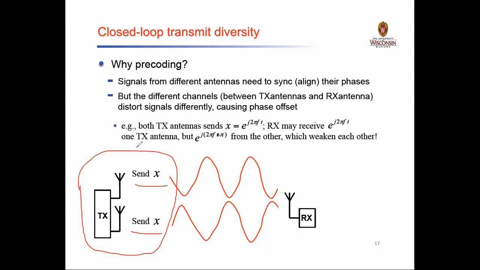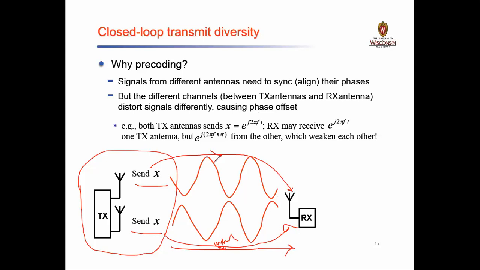The second point is the different channels between the transmitter and the receiving antenna distort the signal differently, causing the phase offset. It is obvious because you have the wireless channel, and in the wireless channel there is a possibility that you may encounter the noise. Okay, so because of the different channels, this signal may go like this and this signal may go like this.